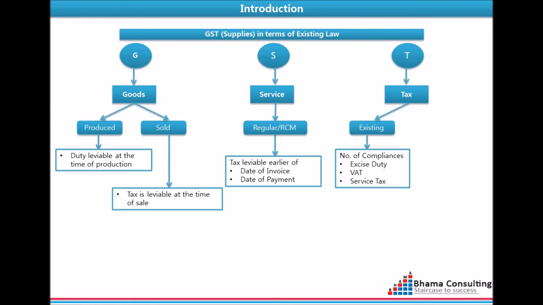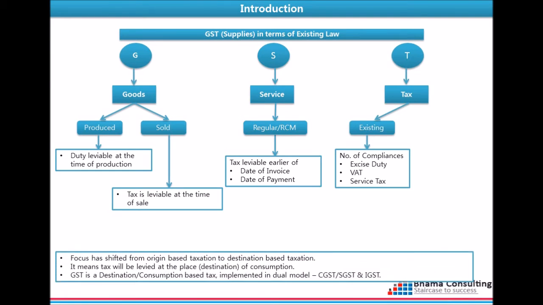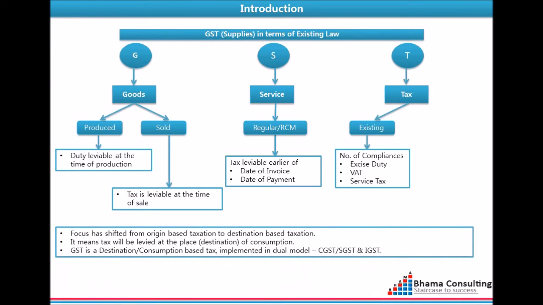The proposed system is planned as follows. The focus has shifted from origin-based taxation to destination consumption-based taxation. For example, if a sale has been executed from Gujarat to Goa at present, since the goods are sold in the state of Gujarat, VAT would be payable in the state of Gujarat. As proposed, since the goods would be consumed in Goa, taxes would be paid in Goa.